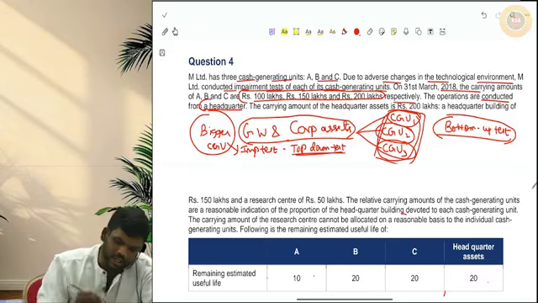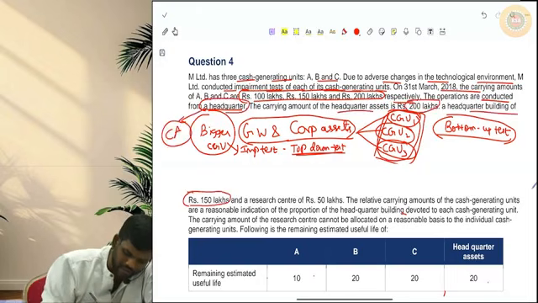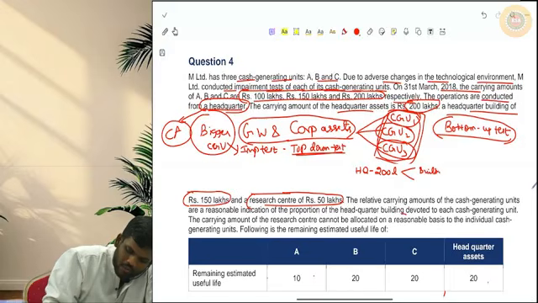In the headquarter asset of 200 lakhs, 2 things are there: a headquarter building of 150 lakhs and a research center of 50 lakhs.